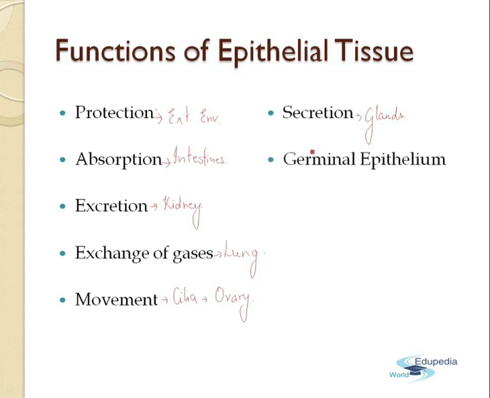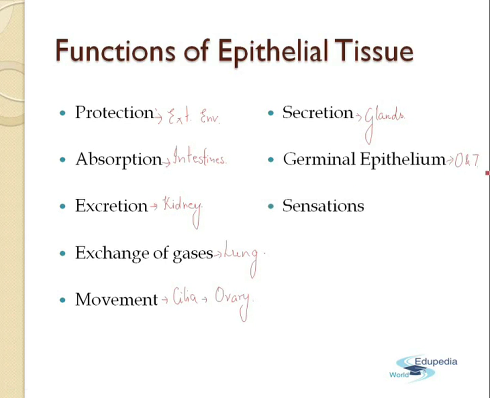The epithelial tissue which is the part of the sex organs like the testis and the ovary is known as the germinal epithelium, and they produce various types of male and female sex cells. So the germinal epithelium is found in the ovary as well as the testis.